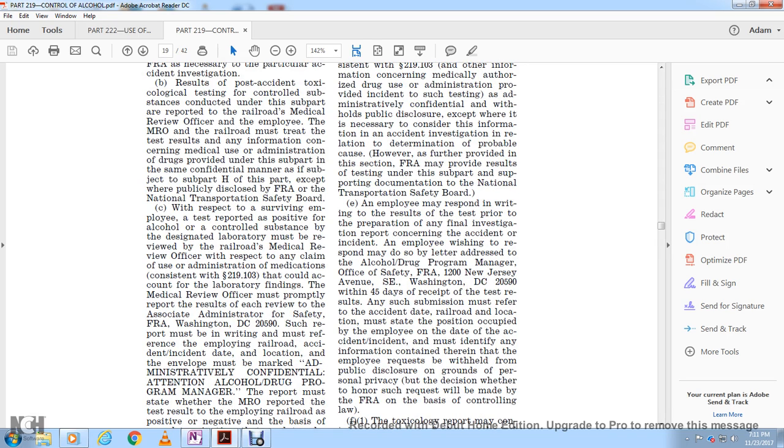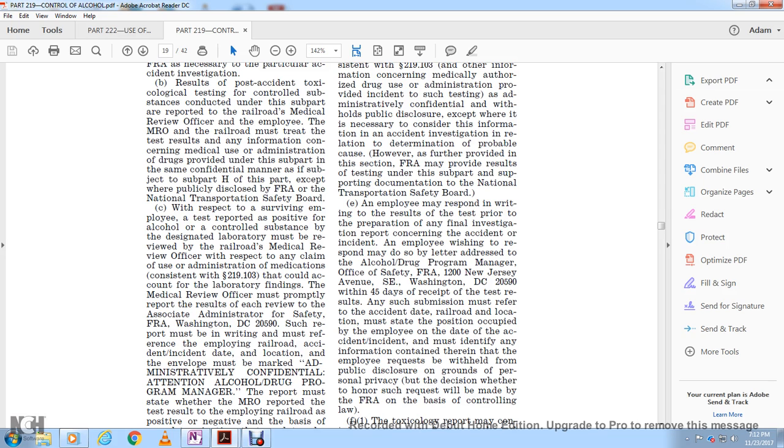An employee wishing to respond has the ability to do so with a letter addressed to the Alcohol and Drug Program Manager, Office of Safety, FRA, 1200 New Jersey Avenue, Southeast, Washington, D.C. 20590, within 45 days of receipt of the test result. Any submission must refer to the accident date, the railroad, and the location, and may state the position occupied by the employee and the date of the accident incident.